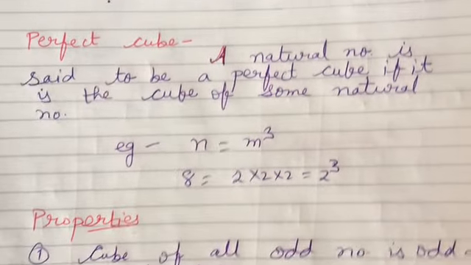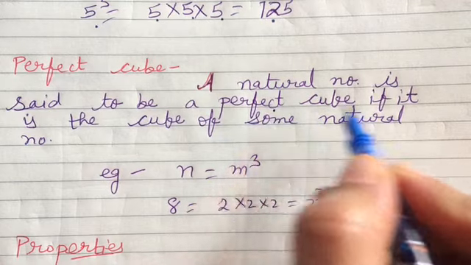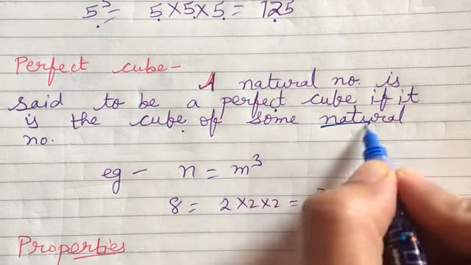Next comes perfect cube. A natural number is said to be a perfect cube if it is the cube of some natural number.